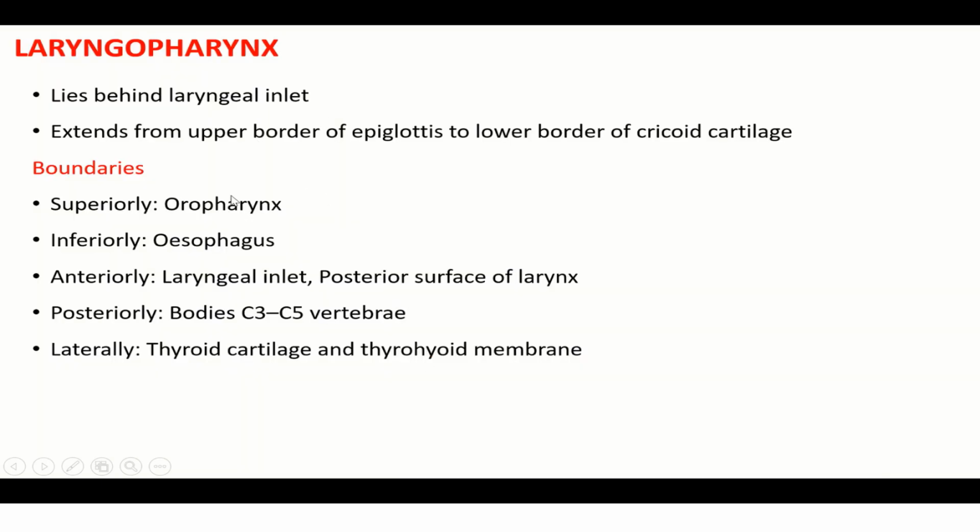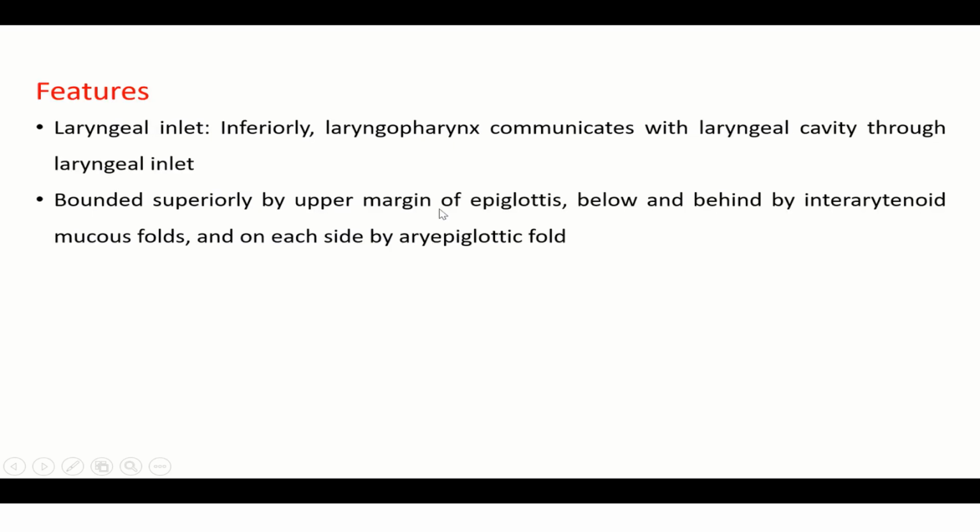Laryngopharynx lies behind the laryngeal inlet, and extends from the upper border of the epiglottis to the lower border of the cricoid cartilage. Superiorly is the oropharynx, inferiorly the esophagus, anteriorly the laryngeal inlet and posterior surface of the larynx, and posteriorly the bodies of C3 to C5 vertebrae. Laterally are the thyroid cartilage and thyroid membrane.